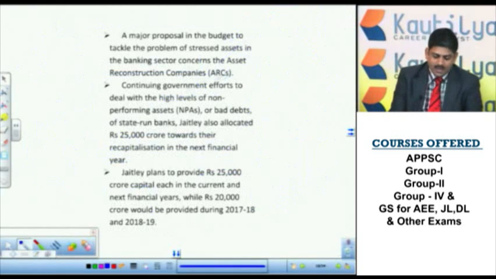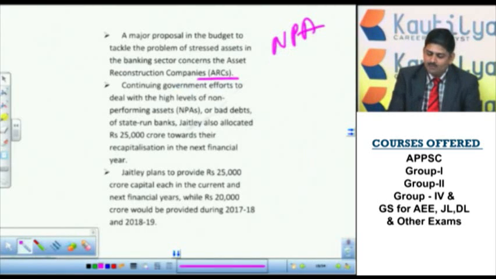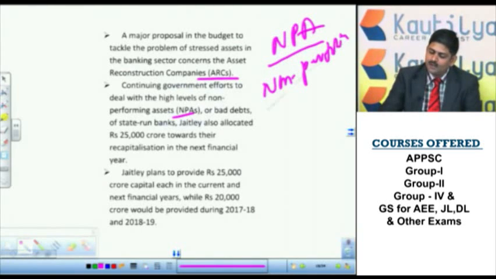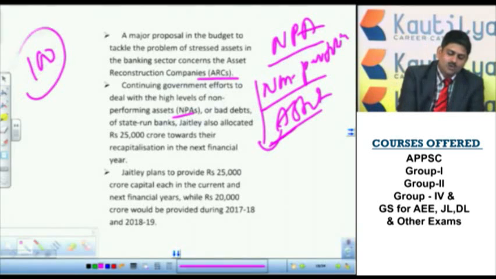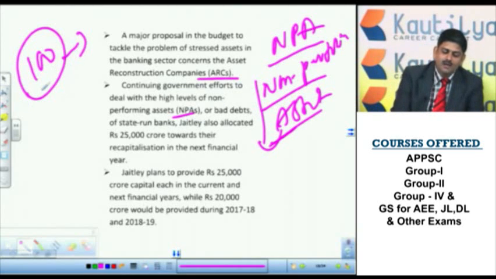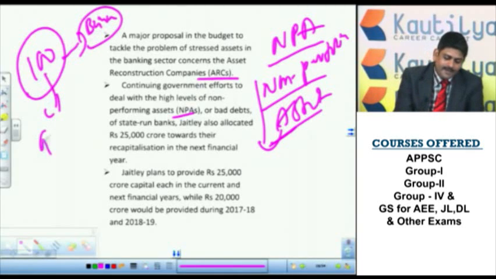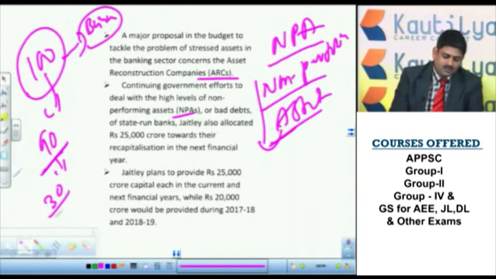Next, asset reconstruction companies. What are asset reconstruction companies? In order to understand them, we have to understand NPAs. NPA is non-performing asset. Suppose a person had taken a loan of rupees 100 crore. If he is not repaying the concerned bank, the bank will wait for 90 days, and after 90 days a notice will be issued with a period of 30 days. So after this 90 plus 30 days, it is declared as an NPA.